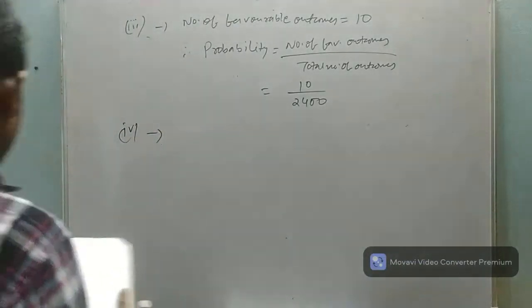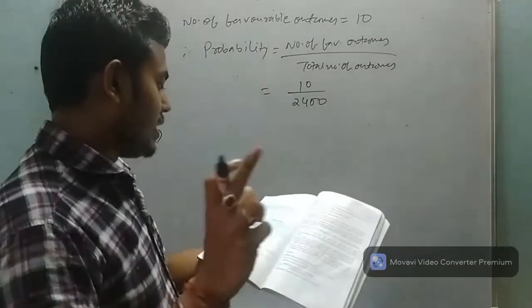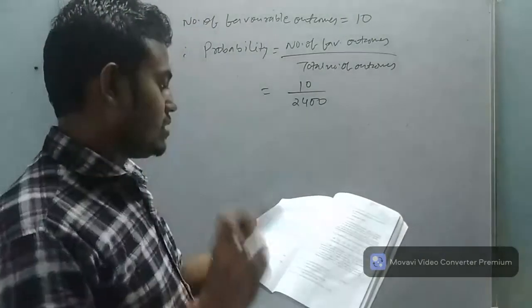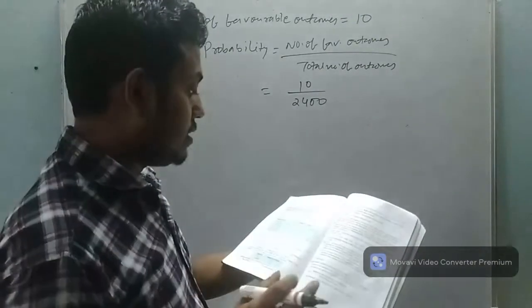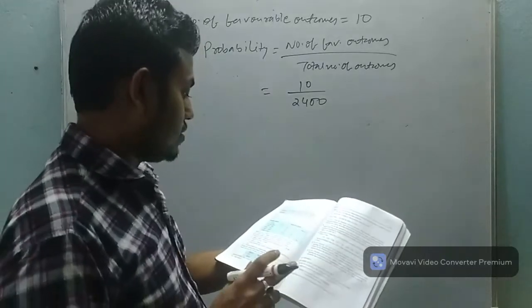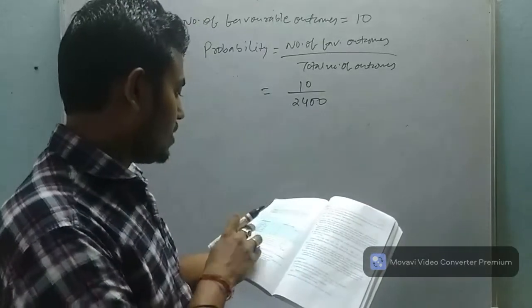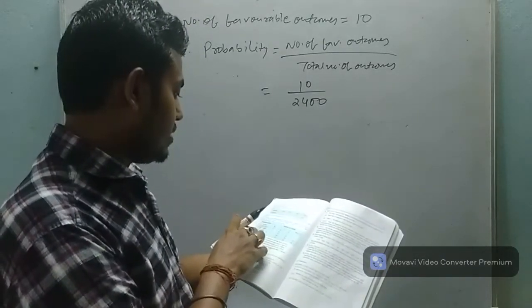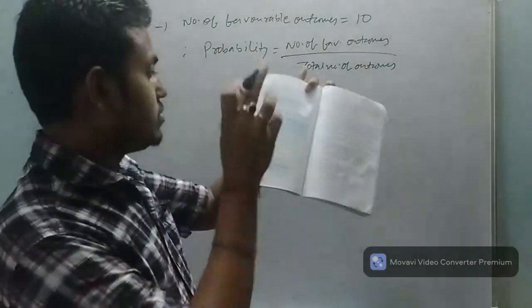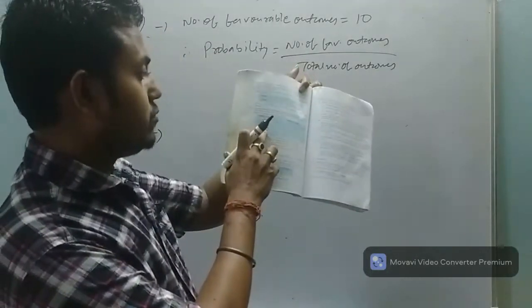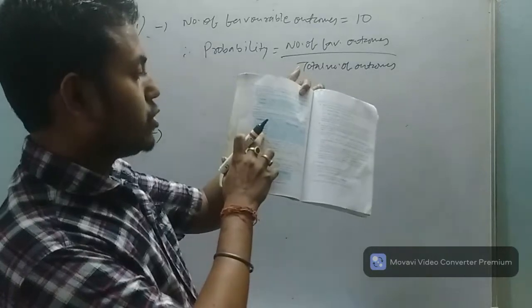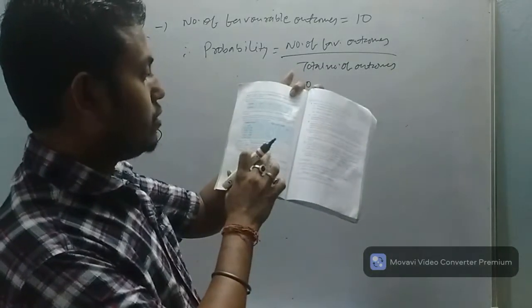Question number 4. Earning rupees 13,000 to 16,000 per month and owning more than 2 vehicles. So 13,000 to 16,000 per month is there in the fourth point of the first column: 1, 2, 3, 4. And they said owning more than 2 vehicles.